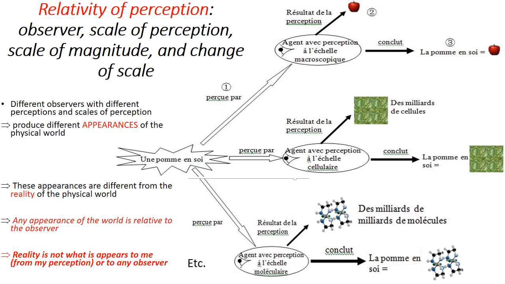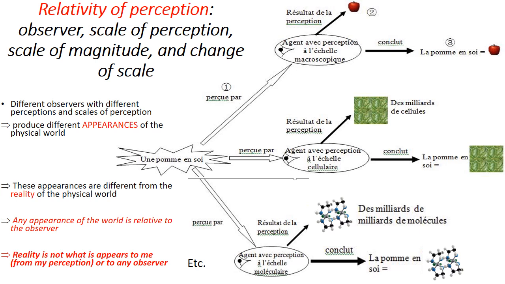If it is perceived by an agent with macroscopic scale of perception, such as a human, then the result of that perception is precisely the material, solid, red, spherical object that we usually perceive. This observer will conclude that the apple in itself, the reality of the apple, corresponds precisely to this material, solid, red, spherical object.